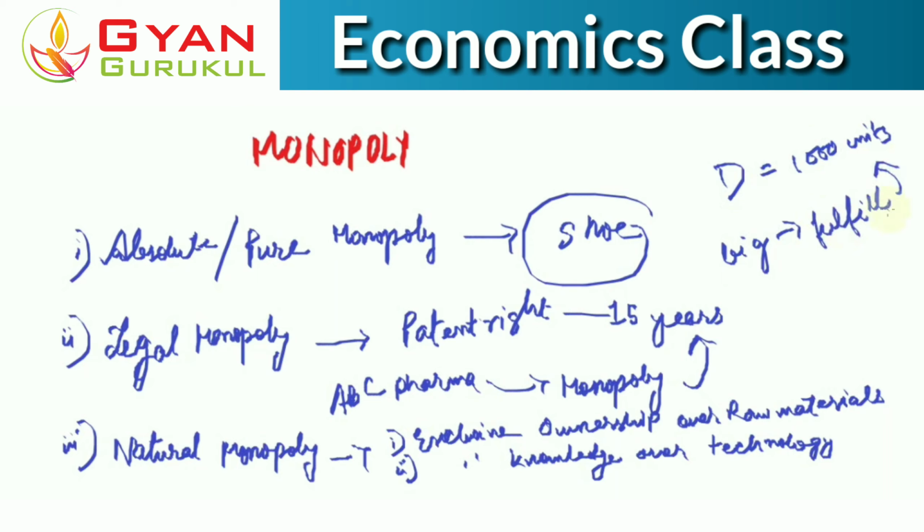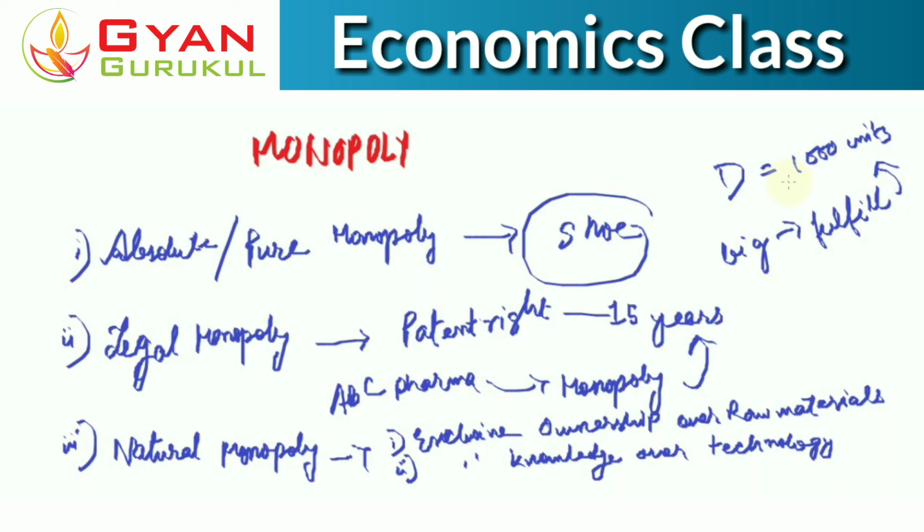Okay, it can itself supply 1,000 units or even more than 1,000 units in the market. So what happens, the demand in the market that is available for other firms is totally curtailed. Okay, only that particular firm itself can fulfill all the 1,000 units demand in the market.